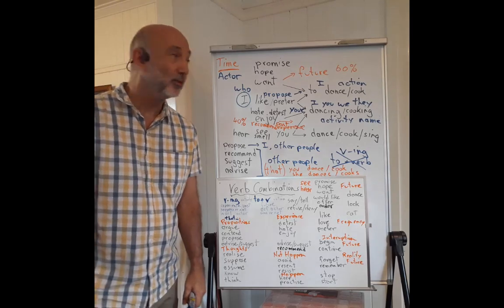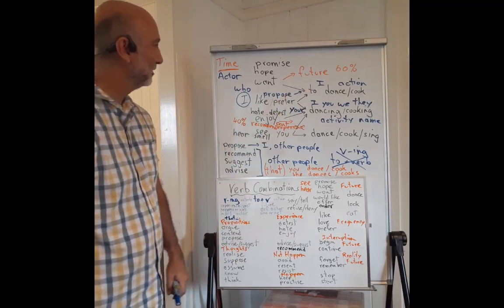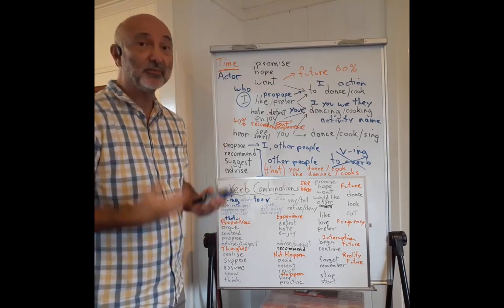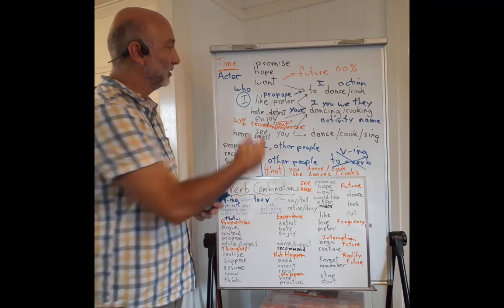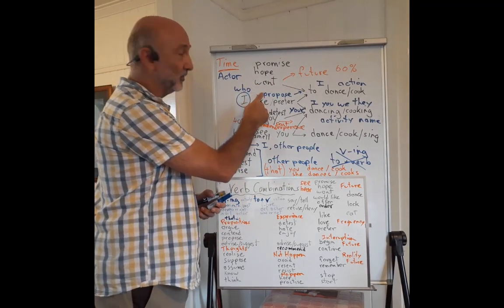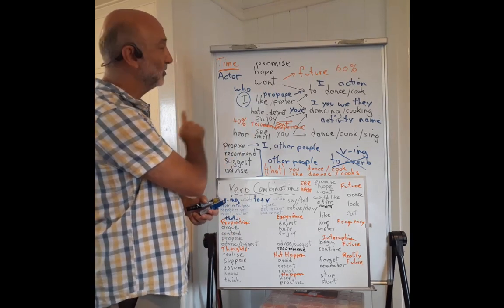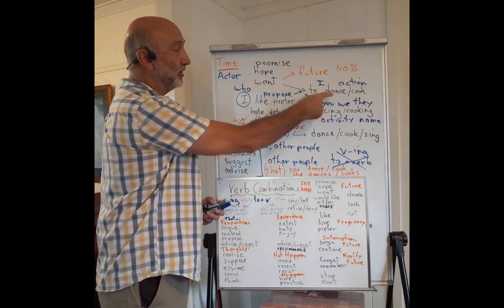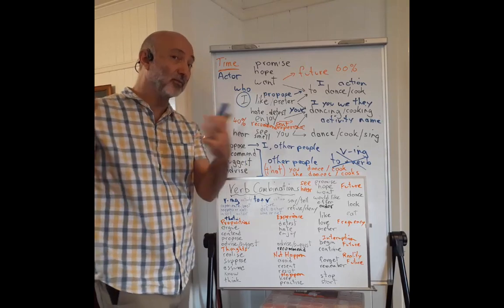So in summary then, the infinitive and the gerund. We can think about time. The infinitive is usually talking about the future after the first verb. And if I put this verb in the past, for example, yesterday I wanted to dance, then that dance is still in the future of the want, but both of them are in the past.